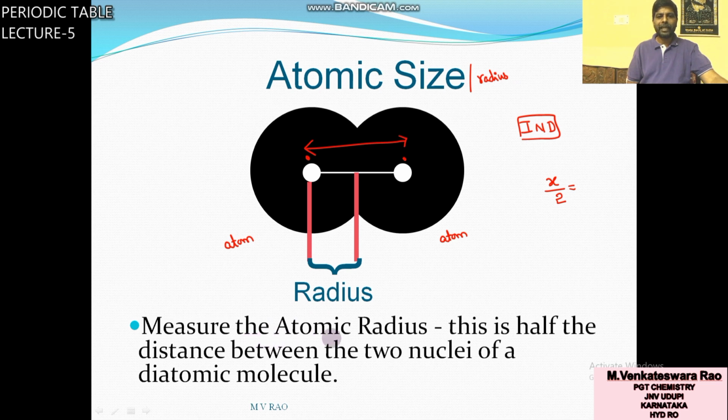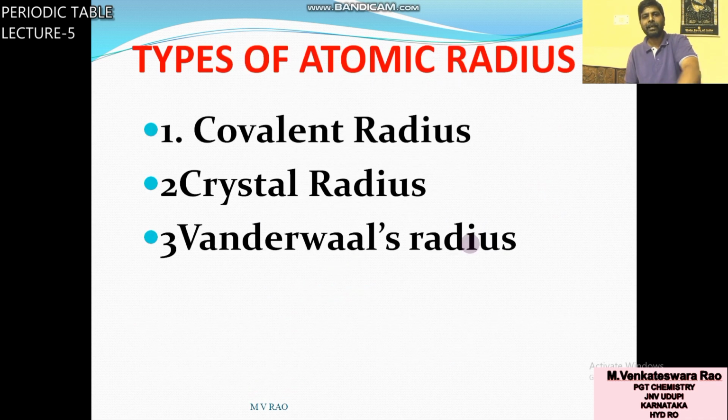So how to measure the atomic radius? It is half of the distance between the two nuclei of a diatomic molecule. If it is chlorine, in this molecule, this distance by 2, half of the internuclear distance, is called atomic radius. This atomic radius is of mainly three types: covalent radius, crystal radius, van der Waals radius.